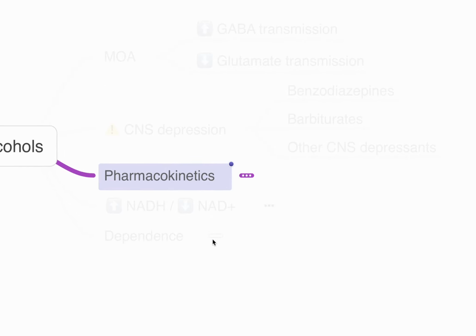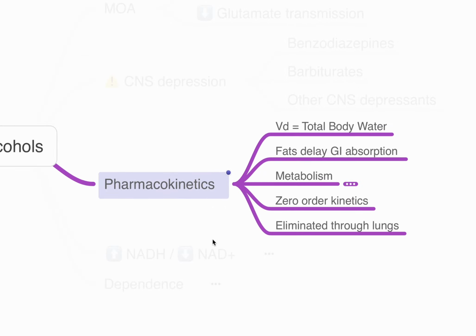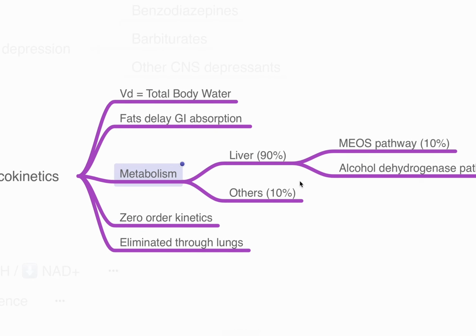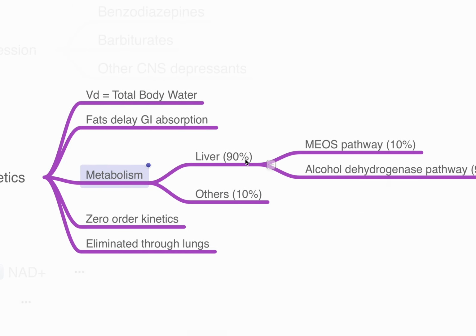There are some pharmacokinetic parameters of alcohol that we need to keep in mind. The volume of distribution of alcohol roughly corresponds to the total body water, which is about 42 liters in a 70 kilogram adult person. So it equilibrates where water equilibrates. Fats generally delay the absorption through the GI route, and it predominantly gets metabolized through the liver. So the liver contributes to about 90% of metabolism, where the other 10% gets metabolized in extrahepatic tissues.